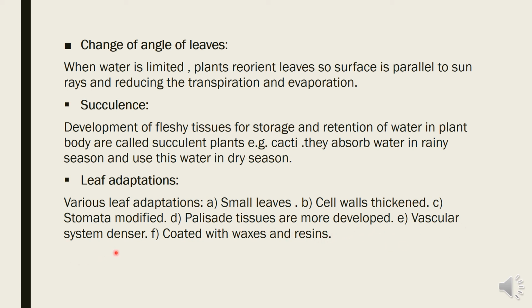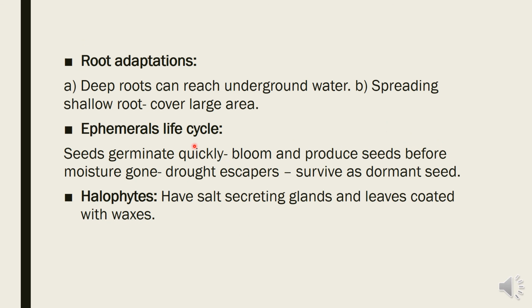The vascular system is denser and the leaf surface is coated with waxes and resins. Roots also develop: shallow roots cover more area, and deep root systems absorb more water from the underground water system.